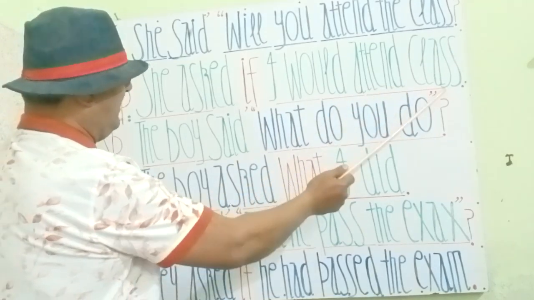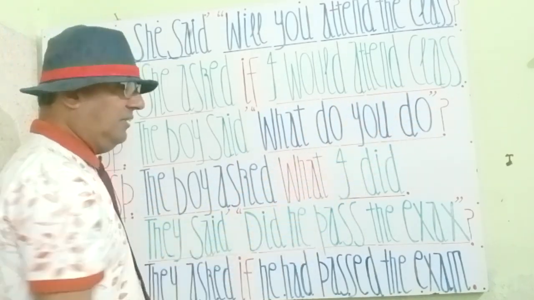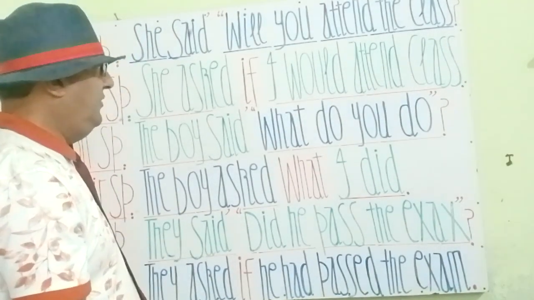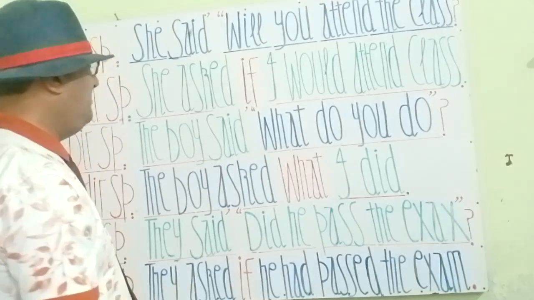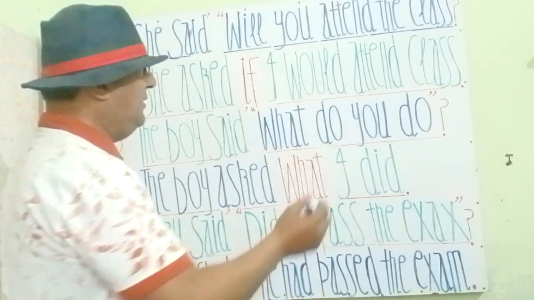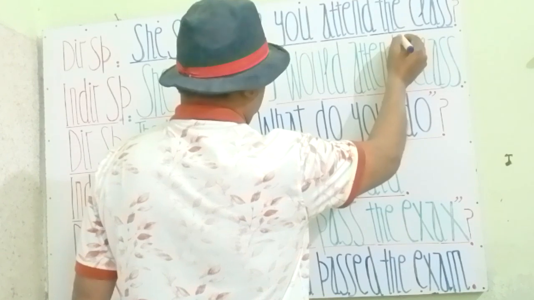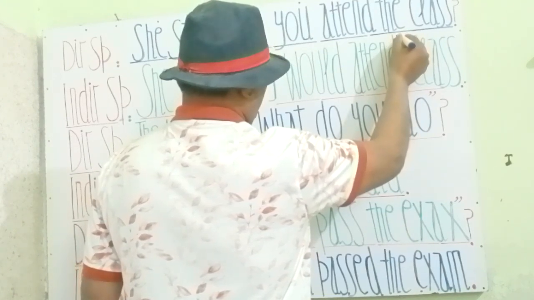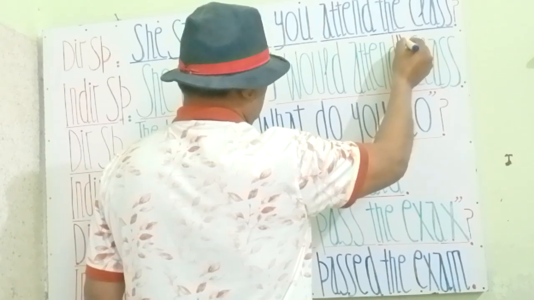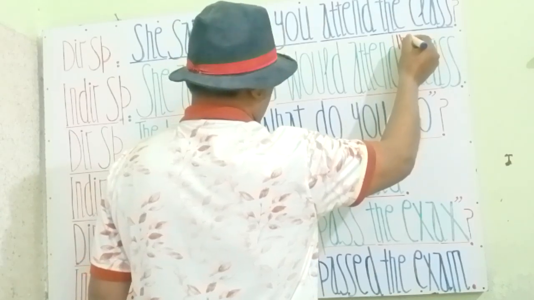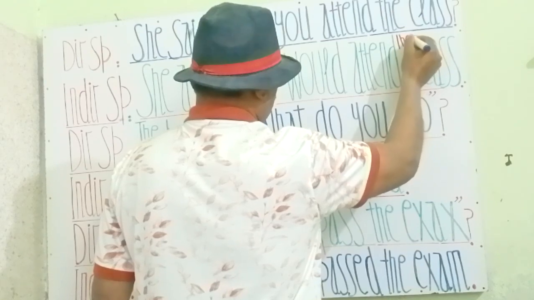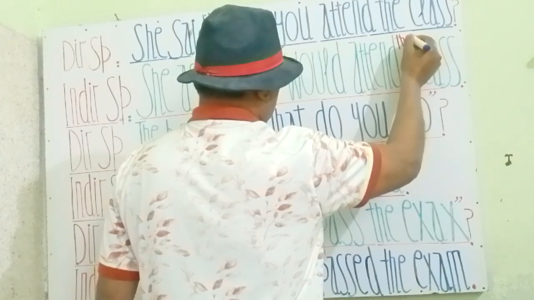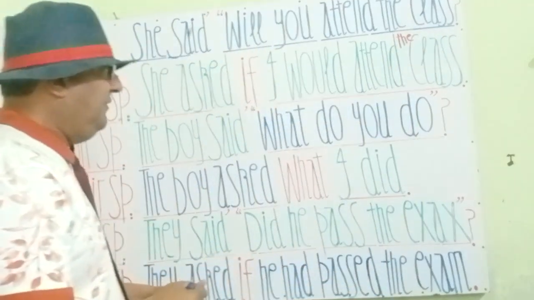Here you see again that we have changed this direct speech statement to an indirect speech statement, and we have changed the interrogative statement to an affirmative as the rules say. So this is the change.